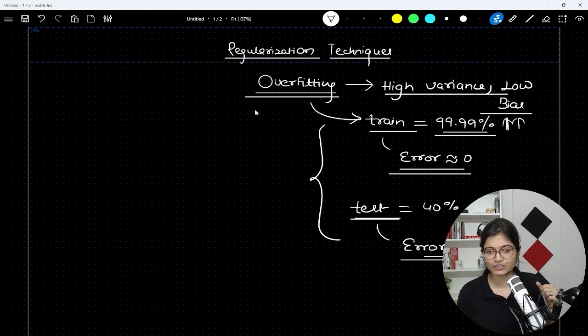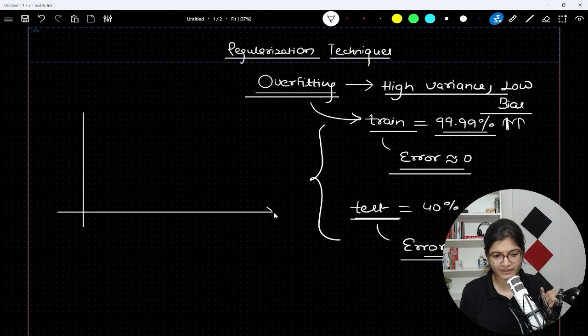Now, to avoid this situation, first of all, we need to understand why this is happening. Training and testing error, right? What's the reason? What's the internal reason behind that? To go through that part, let me again create a diagram for a linear regression that we have learned already. Maybe the same problem: you have the height of a person on the x-axis, and your task is to predict the weight of that particular person on the y-axis.